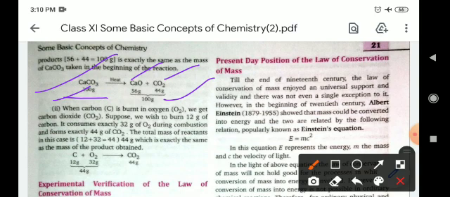So you can say that in any reaction, the mass of the reactants and products are the same. Okay, another example you can also see here: after combustion, carbon gives carbon dioxide. The weight of carbon plus oxygen is 44 gram. Like that, the product also contains 44 gram.